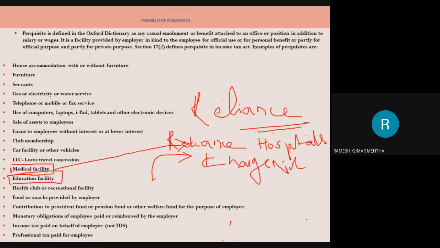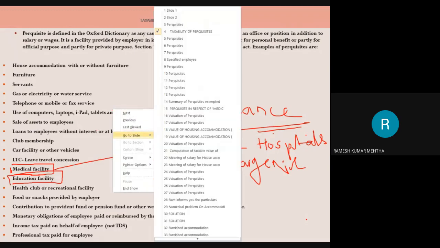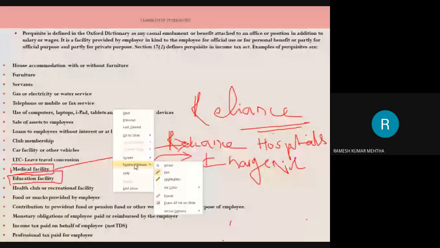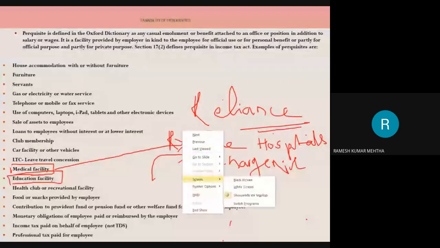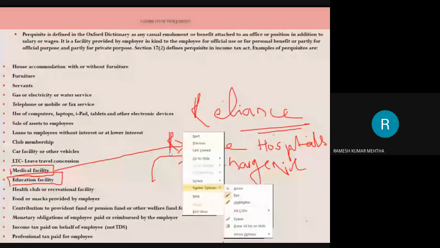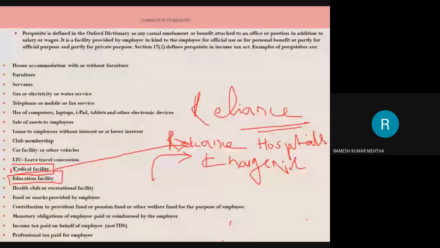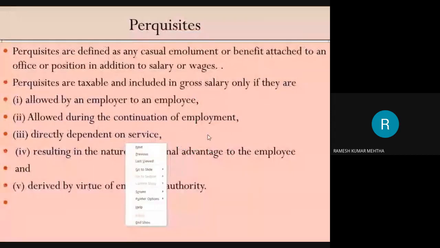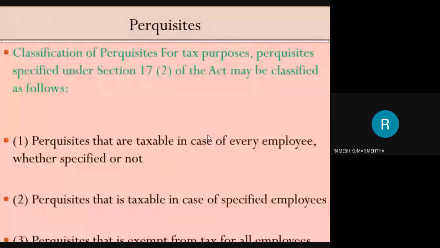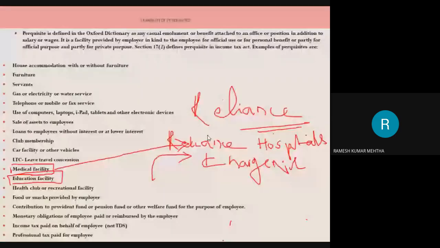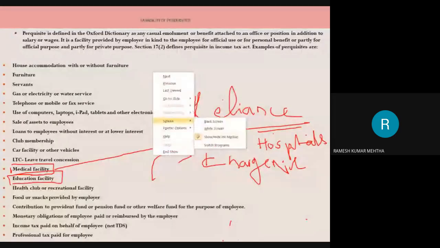Next one is educational facility. Now, what do you mean by educational facility? I told you in my previous classes that there are educational facilities like children's educational allowance. Children's educational allowance is an allowance paid by the employer to the employee.